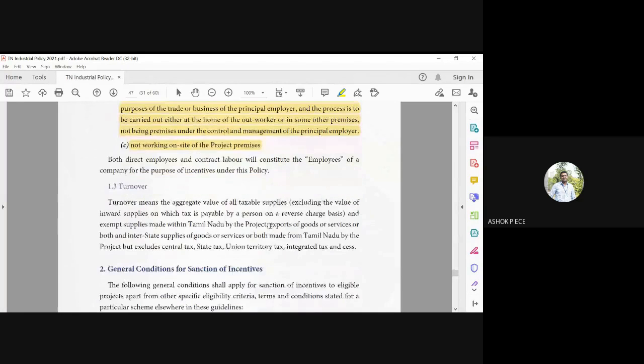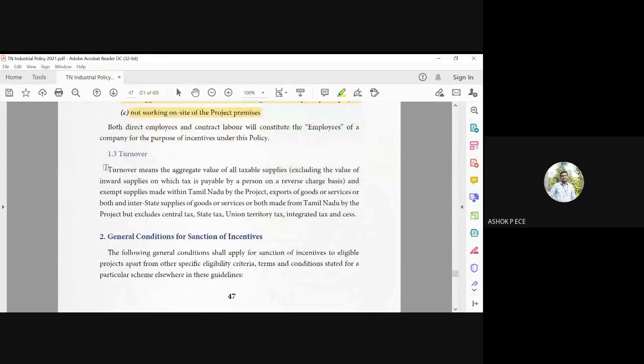And turnover means the aggregate value of all taxable supplies and exempt supplies within Tamil Nadu by the project. So whatever goods and services you are supplying, what is the taxable value of everything? You have to include central tax, state tax, union territory tax, and other taxes, apart from excluding all the taxes. What is the total taxable supply you are going to generate from your company?